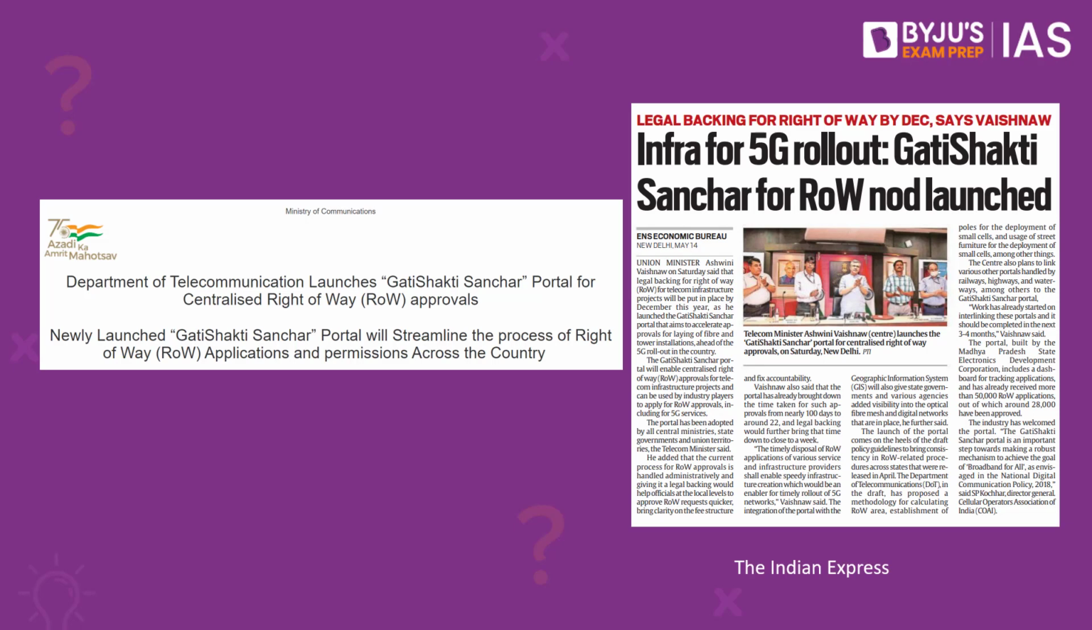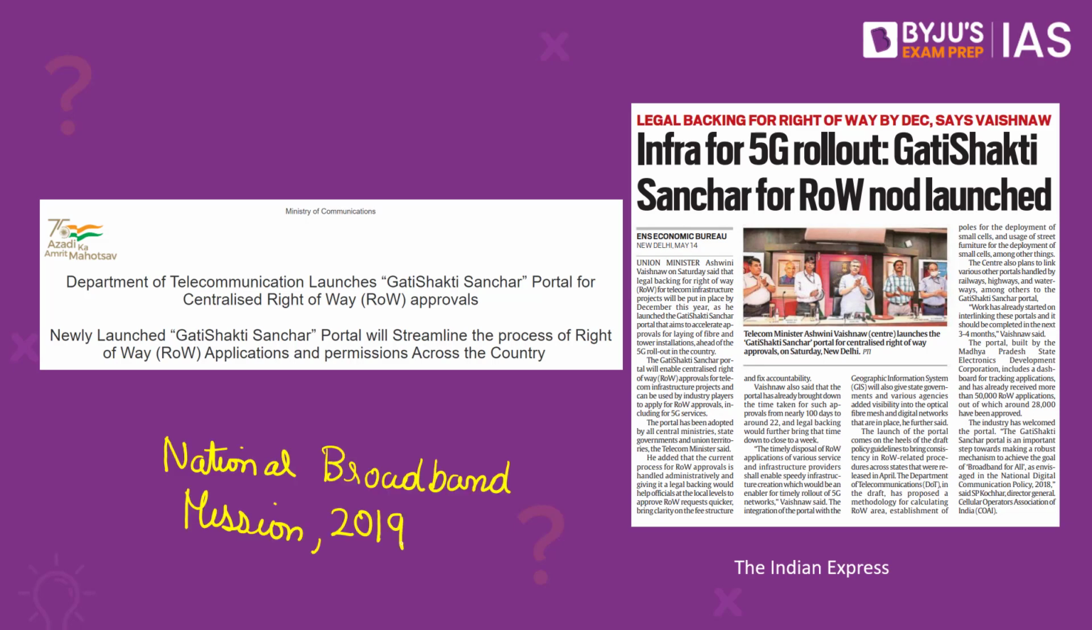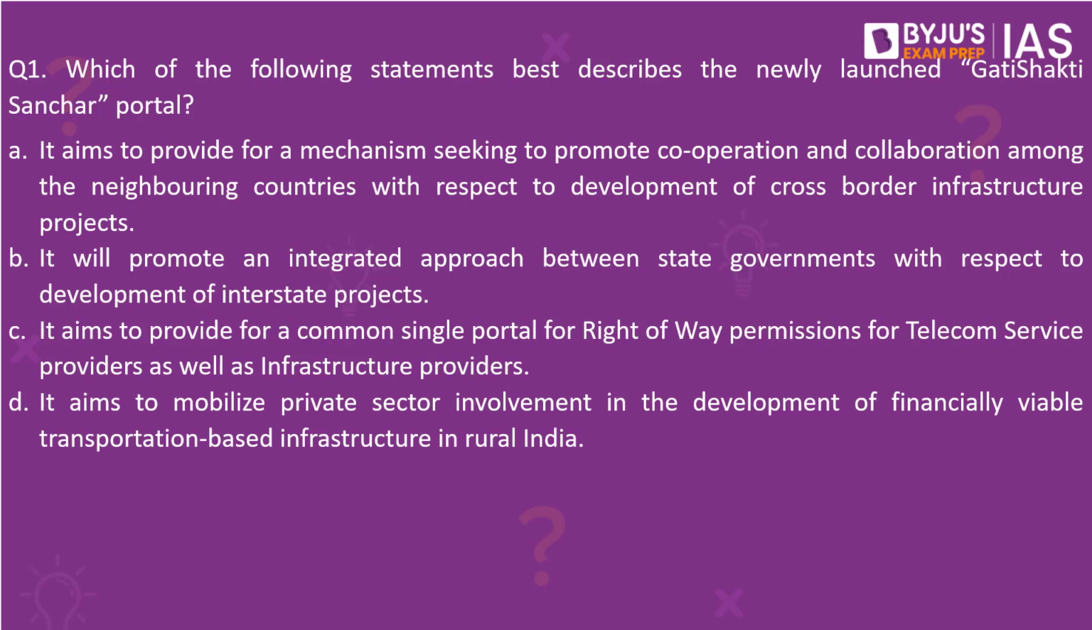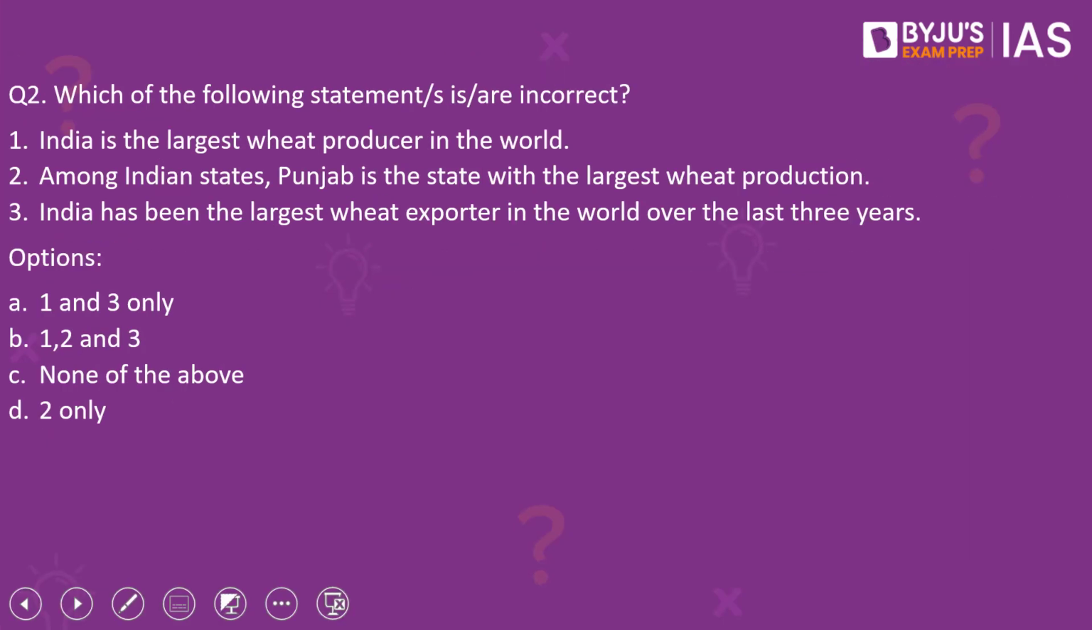This will be in line with our National Broadband Mission 2019. The National Broadband Mission aims to facilitate universal and equitable access to broadband services across the country, especially in rural and remote areas. Coming back to our question. From our discussion, it becomes very clear that the correct answer to this question is C. Moving on to the second question.